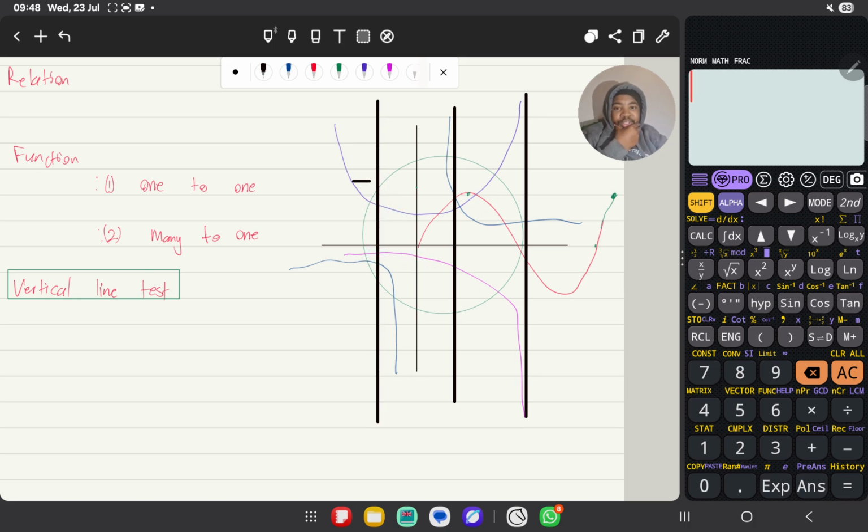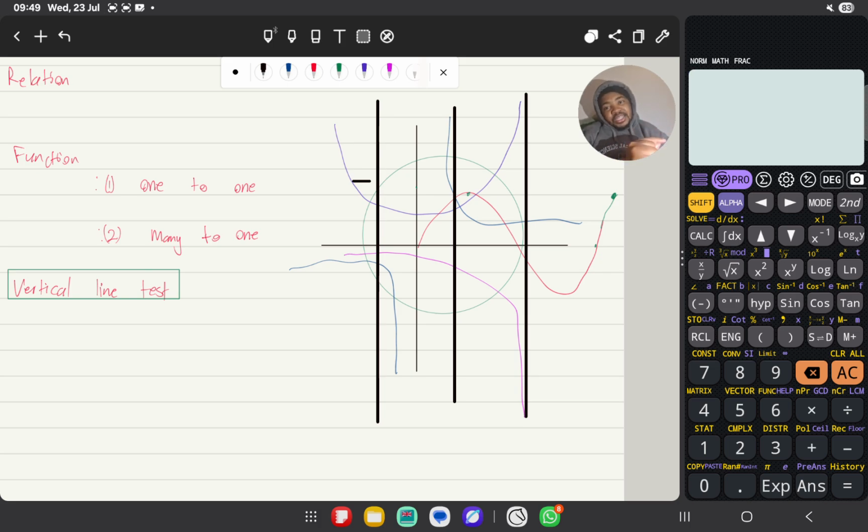But with the circle, you have an x value here, and that x value is associated with the y value here and the y value there. The same on this side: the same x value is associated with a y value here and a y value there. So that tells us no, this is not a function.